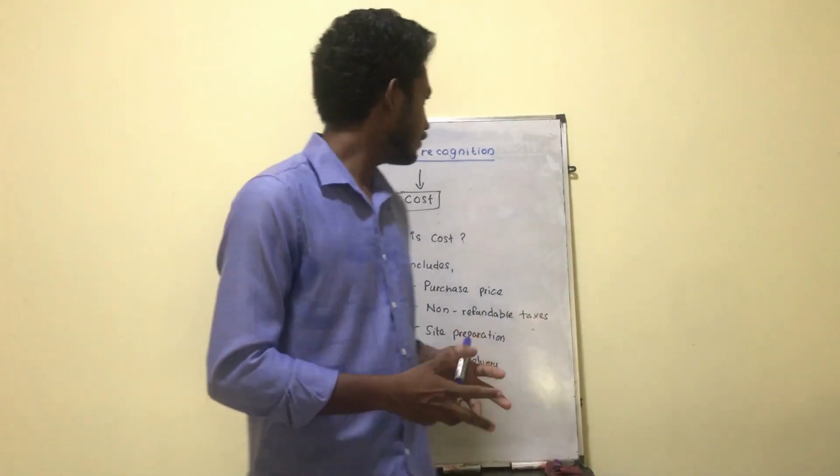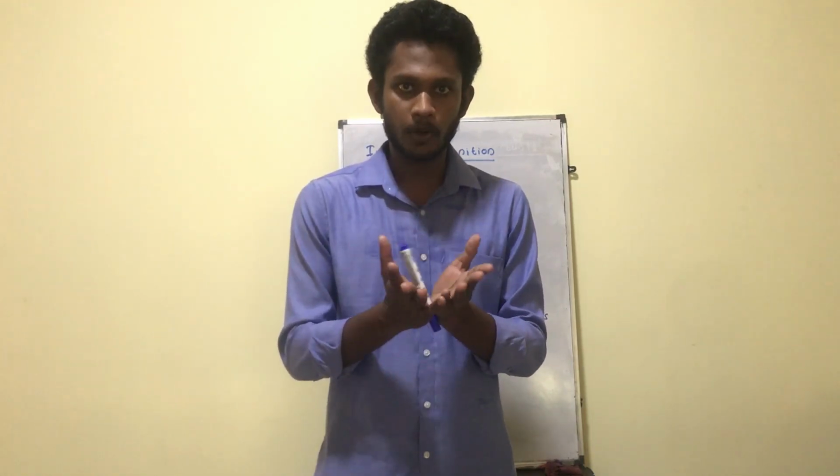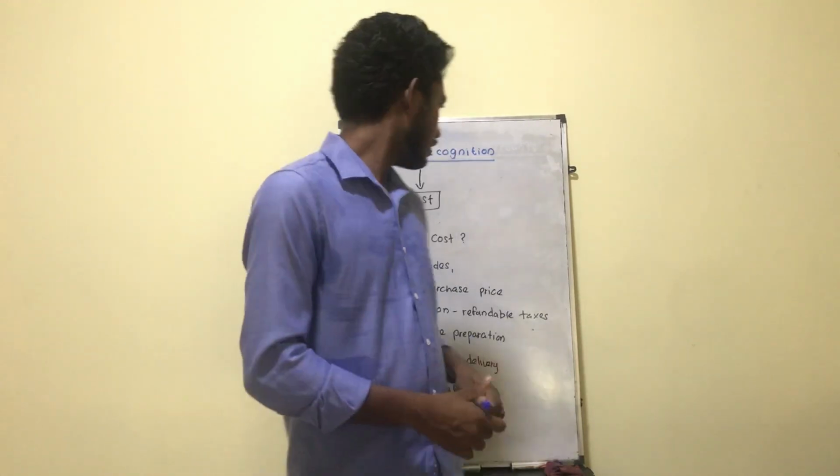Okay. So now we want to know what you mean by the cost. How are we going to recognize the asset? As per the standard, your initial recognition of your property, plant and equipment item should be based on your cost, right? So what do you mean by the cost?